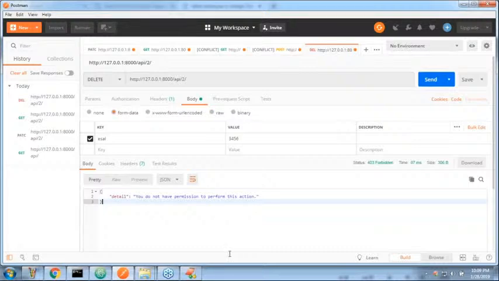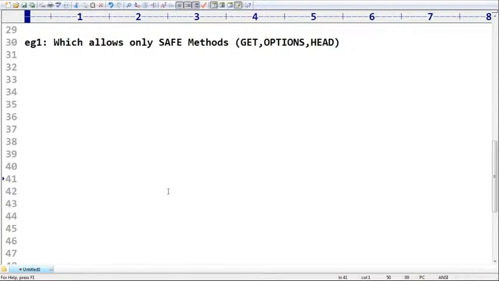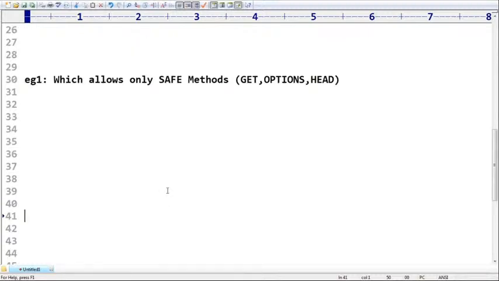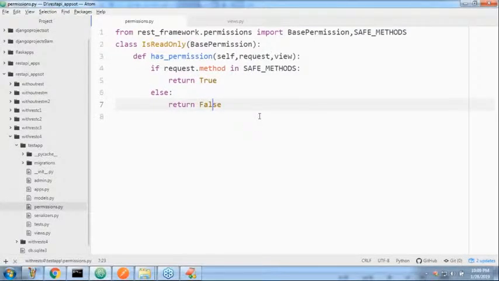Last, some students may ask, sir, I want to allow only GET. No problem. If request.method is equal to GET, return true, else false. Like that, you can provide only the methods you require, no problem at all. Any doubt?